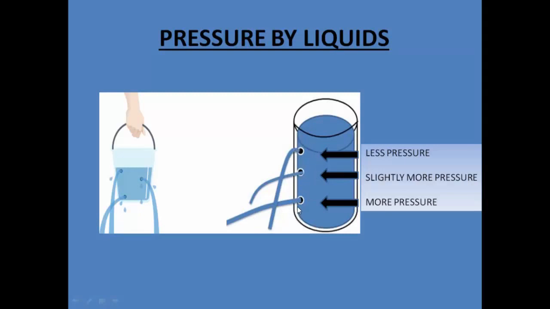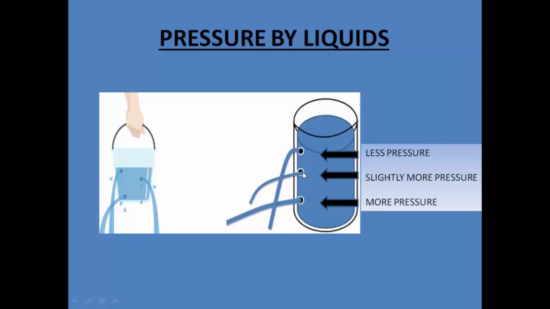That is because, see, from the topmost layer till this hole, this much amount of water is exerting pressure onto the glass. So when you make a hole, it will come out with great speed, with a lot of pressure. Whereas here, only from the top layer till this place, the water is exerting some amount of pressure.